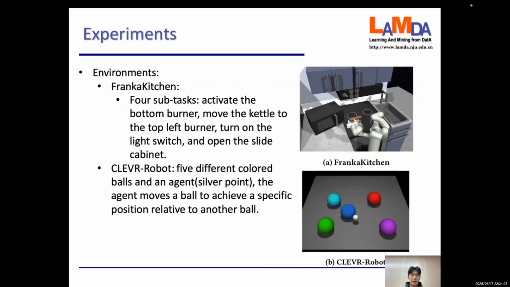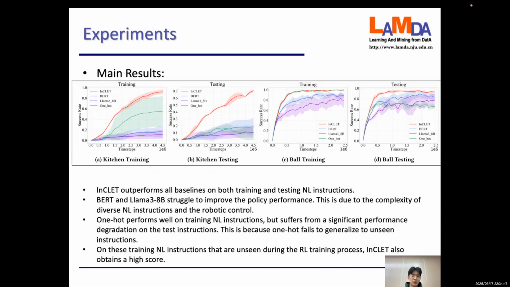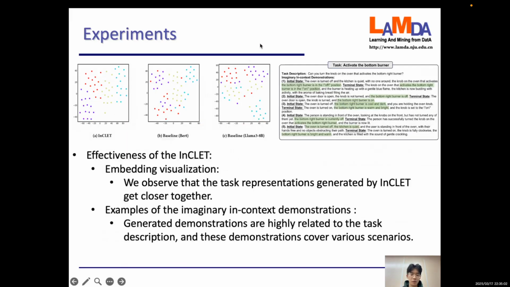The next section is experiments, where we use two environments, Franka Kitchen and Clever Robot. In Franka Kitchen, there are 4 subtasks and 8 subtasks in Clever Robot. The description is generated by ChatGPT. And the following figure is our main results. Compared with the baselines BERT, LLaMA 3, and one-hot, our method gives the best performance from training to testing in Franka Kitchen and Clever Robot.